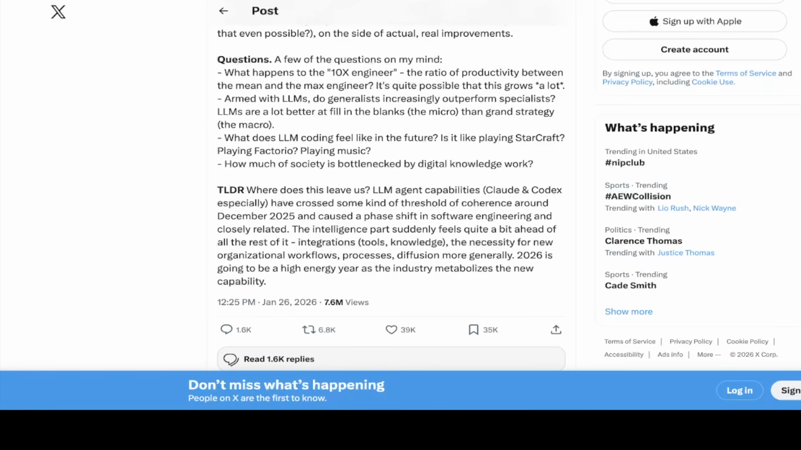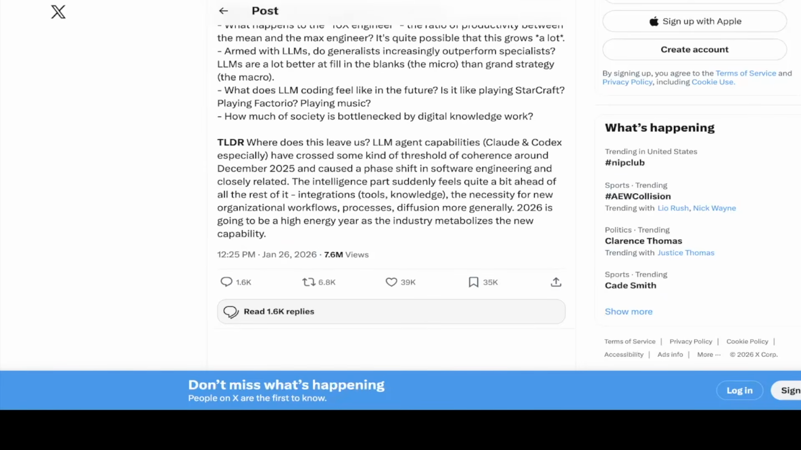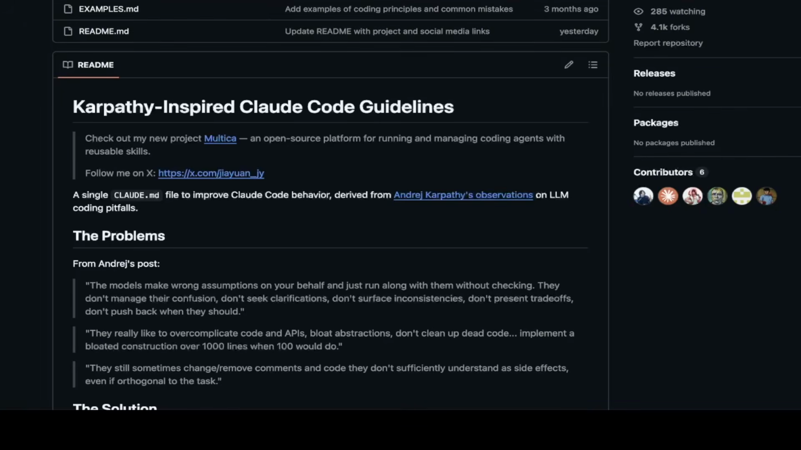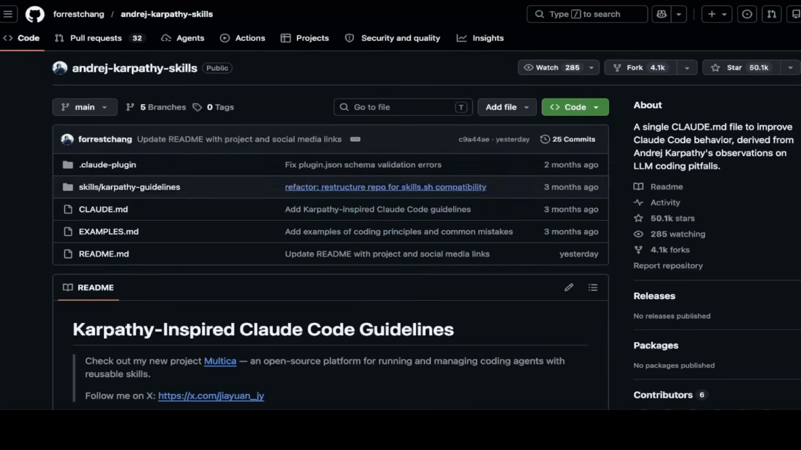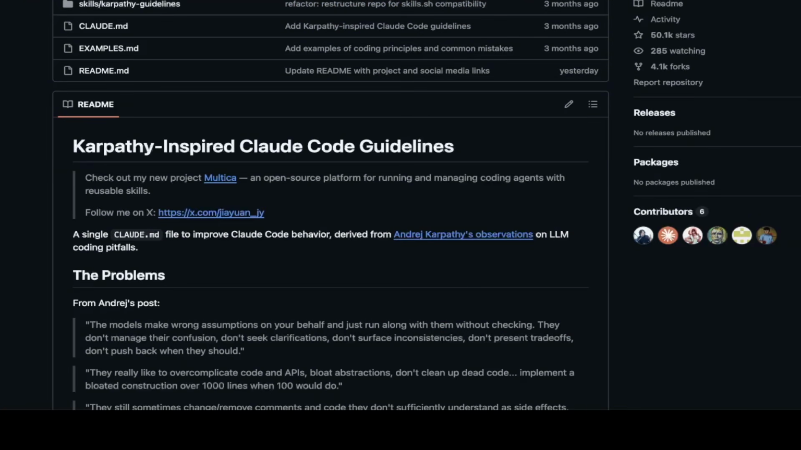You can see that people really like it. It got so many views. People are reading this, even though it says "too long, don't read." That's funny. Let's go to the repo to see what this project actually is and how it addresses those problems that Karpathy mentioned.